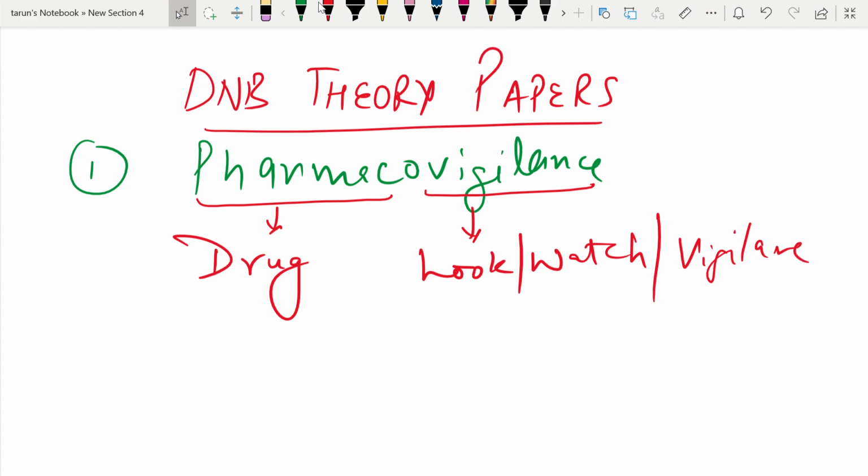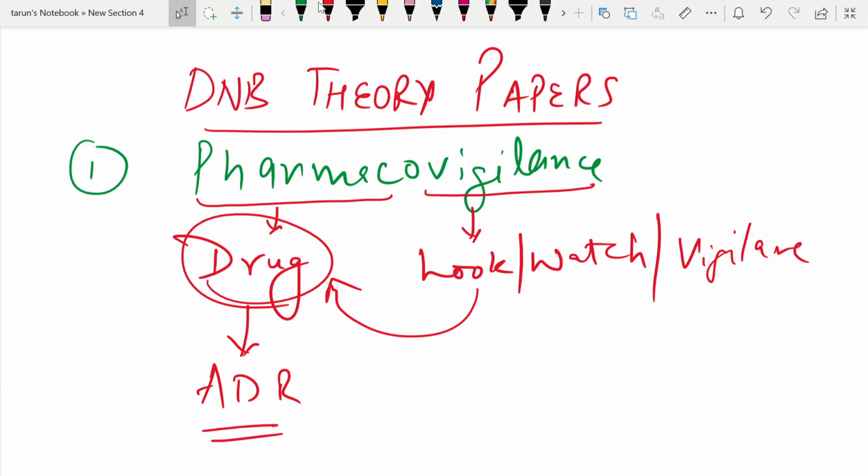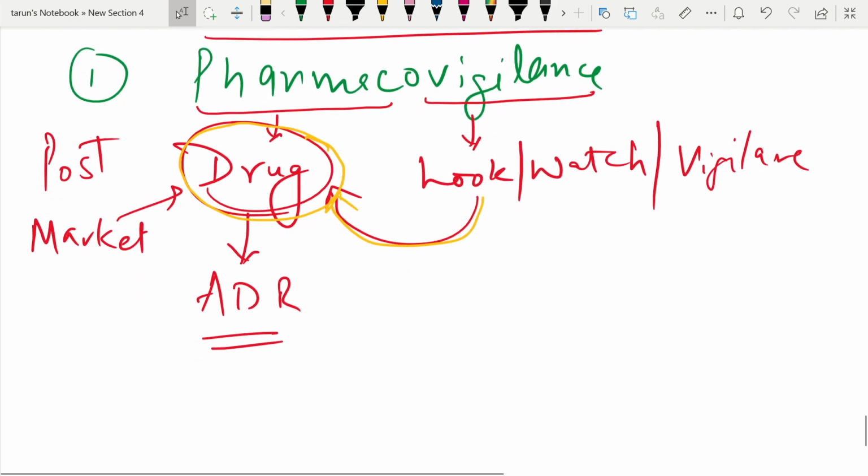It means we have to monitor the drug and look for the adverse drug reactions that can occur after the drug is launched in the market, that is, in post-market surveillance. Whatever monitoring we do for the particular drug after it is introduced into the market is known as pharmacovigilance.